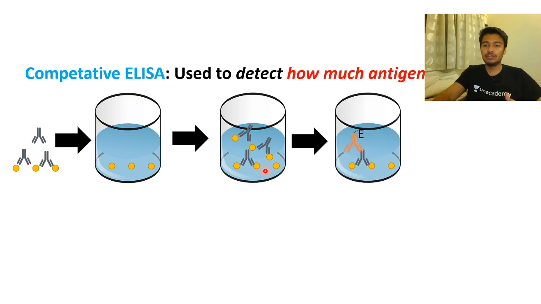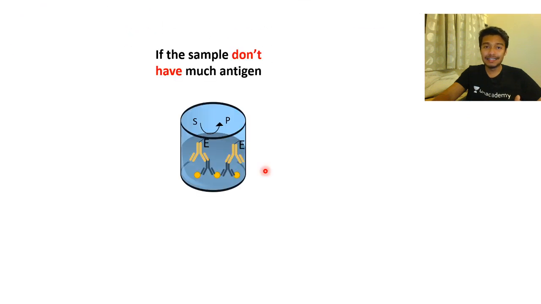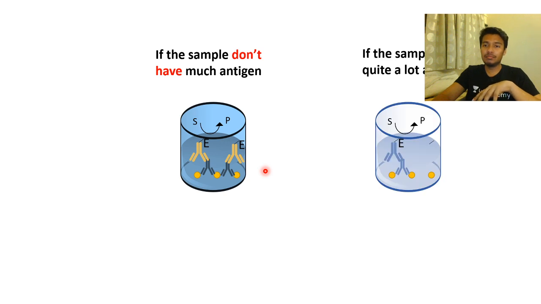So then when you wash, a low signal would be developed. So now you have a change in signal intensity. If you have a high signal, that means what? A very small amount of antigen is present. That's why most of the antibodies were free, and they can bind to the antigens in the plate, and as a result it can give you a dark color. But if you have a light color, that means quite a lot of antigen is there.